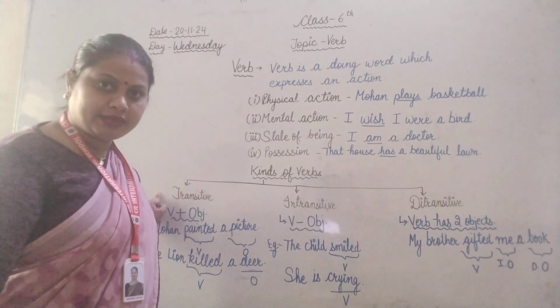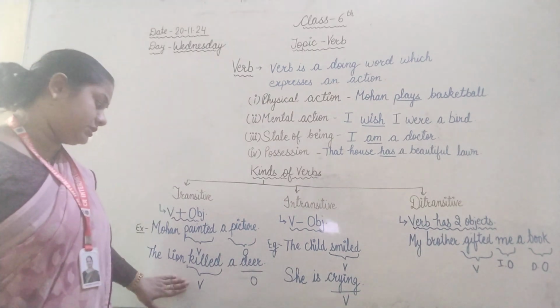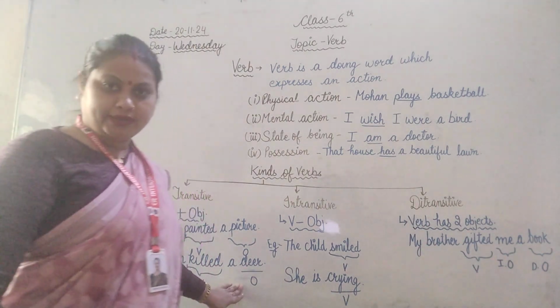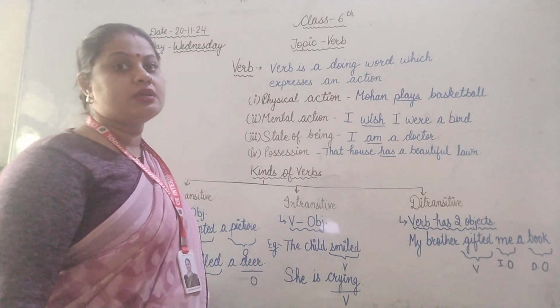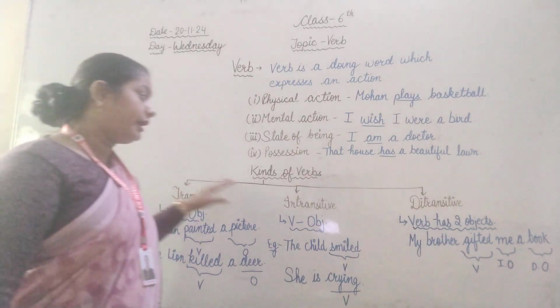Let's take one more example, like say, the lion killed a deer. Here kill means कि lion ने kill किया, but किसे? Deer, right? So now this verb needs an object again. That means here kill is also known to be a transitive verb. Let's come to the intransitive.